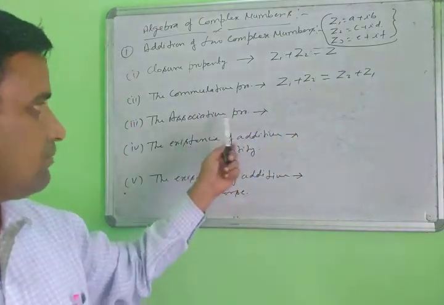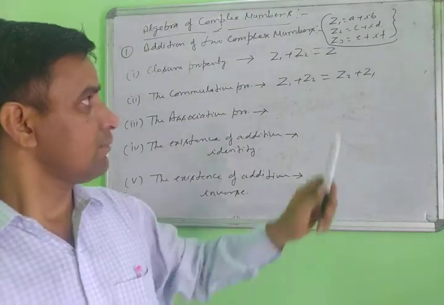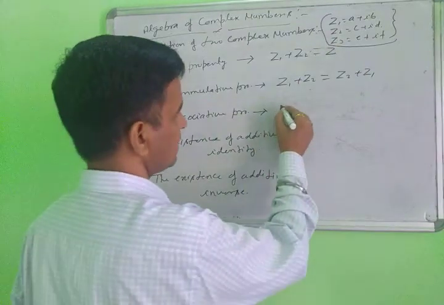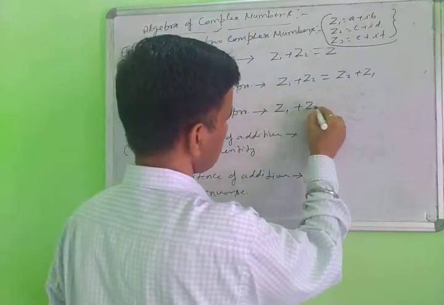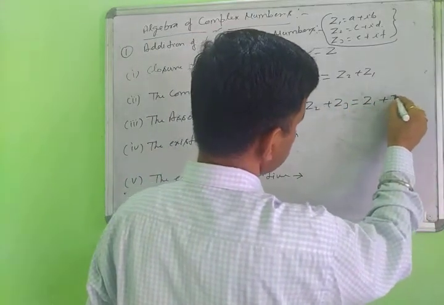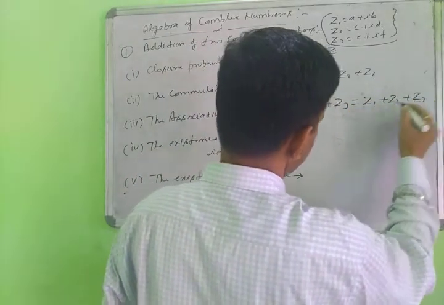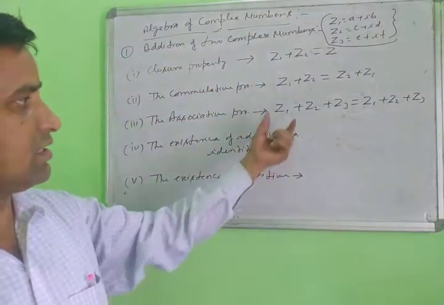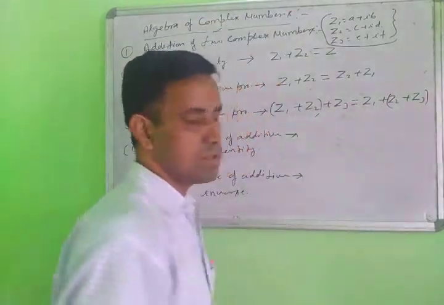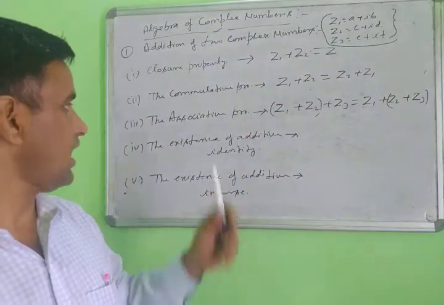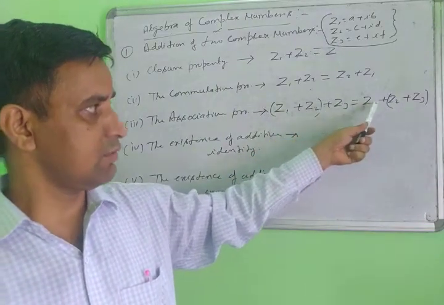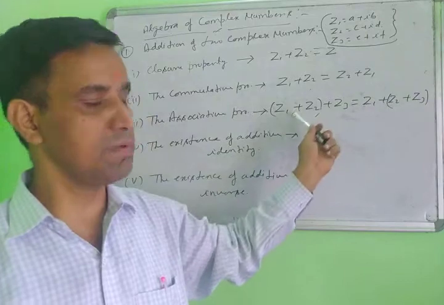Third is the associative property. The associative property belongs to three complex numbers. Suppose you write Z1 plus Z2 plus Z3 equal to Z1 plus Z2 plus Z3. But here one condition is given: if you put the bracket on the first two or on the last two, the result will not change. This is called the associative property: Z1 plus (Z2 plus Z3) equals (Z1 plus Z2) plus Z3, and the result remains unchanged.